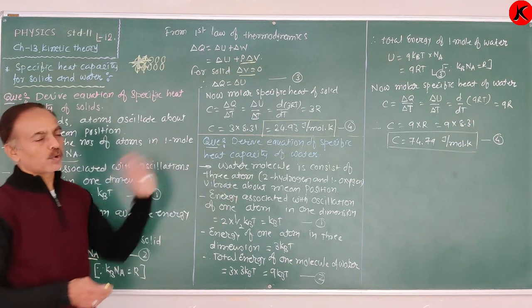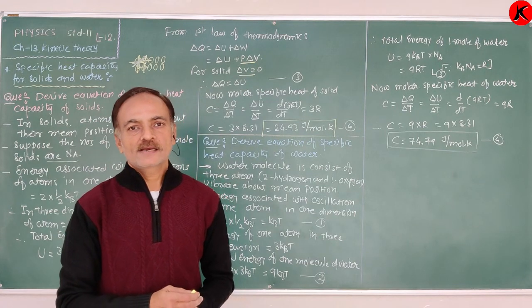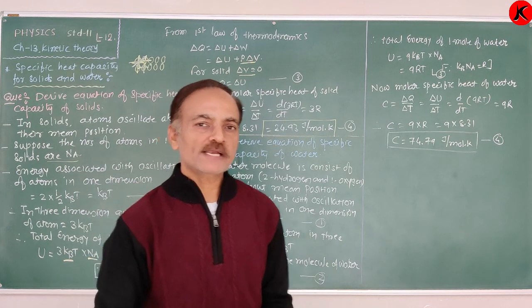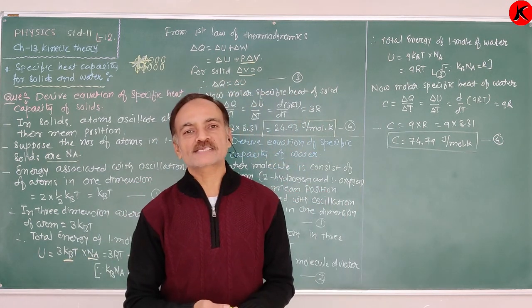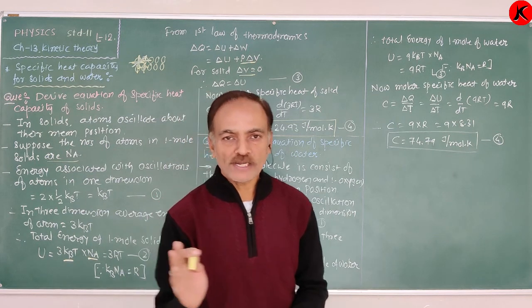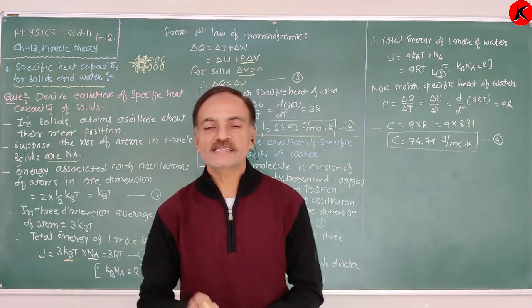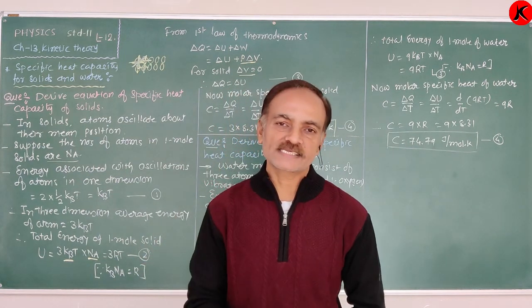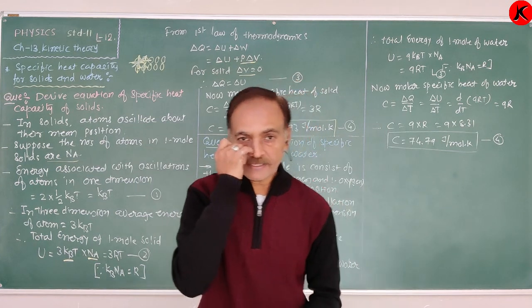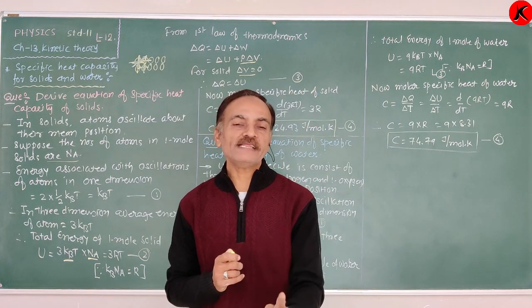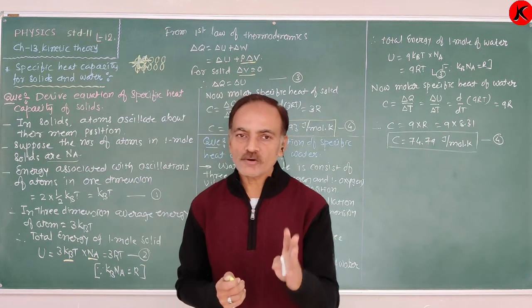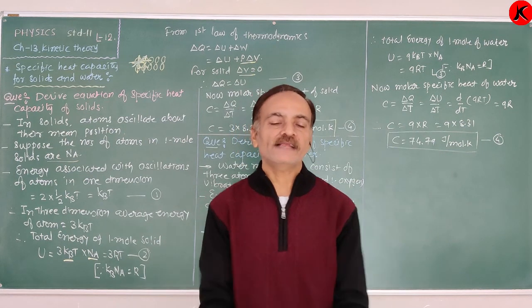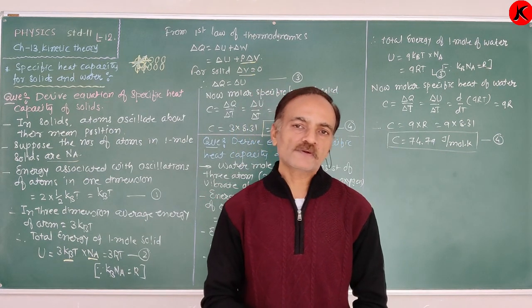Same as for water, we are going to derive it. But here our concept about the solid must be clear. In a solid, the molecules do not perform linear and rotational motion. The molecules of a solid only oscillate about their mean position in 3 dimensions, along the x-axis, y-axis and z-axis. So we first have to obtain the equation of the energy of one molecule, first in 1 dimension, then 3 dimensions, and then the energy of 1 mole of solid.